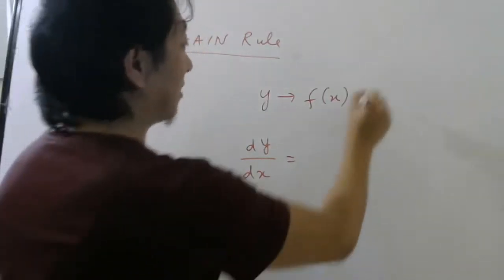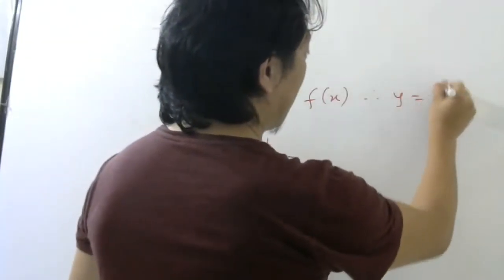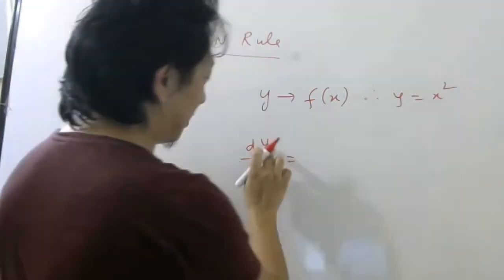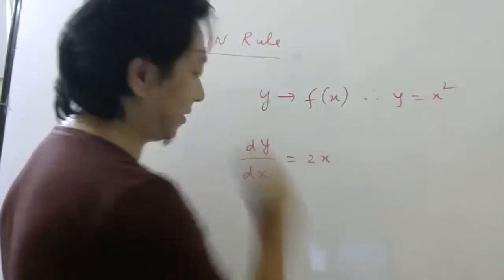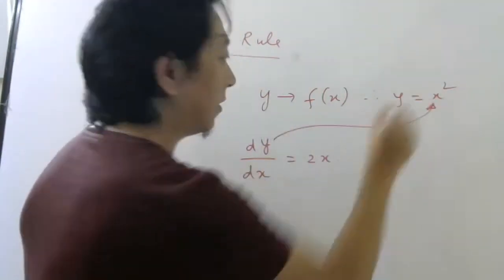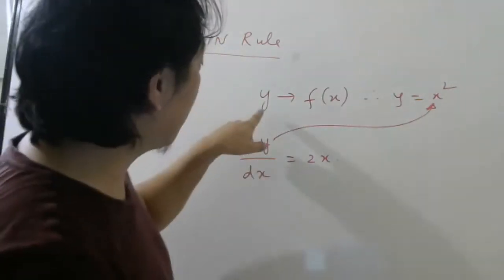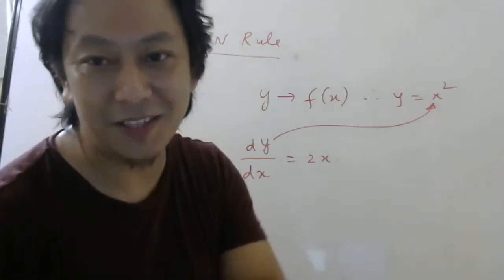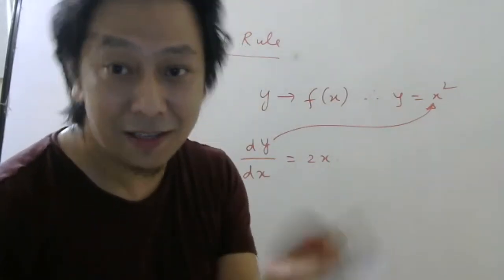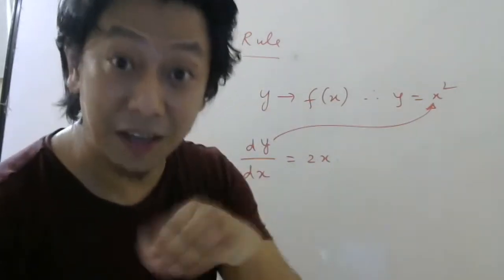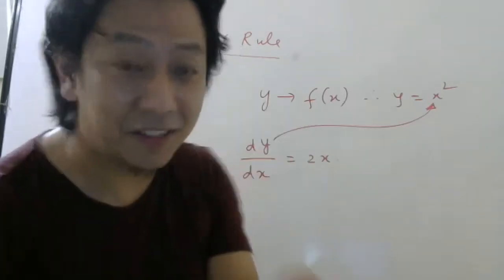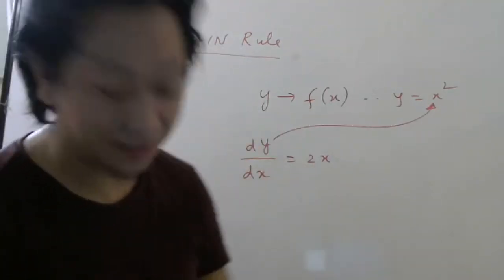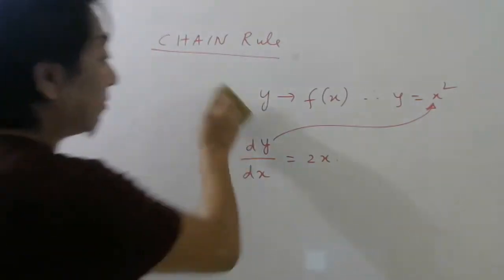Yes or no? For example, y is equal to x square. Substitute, x square, then the answer is 2x. So when people say y is a function of x, it means when x changes, y changes. And if y changes, then I am interested to know the rate of change. And that rate of change is called dy by dx. But sometimes what happens is this.